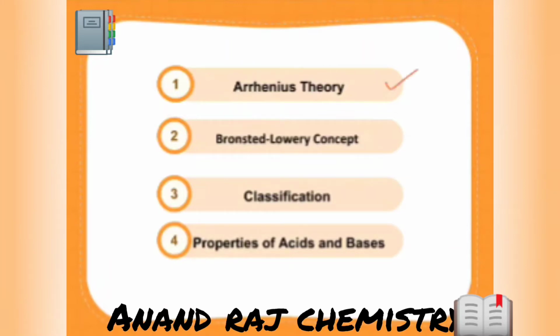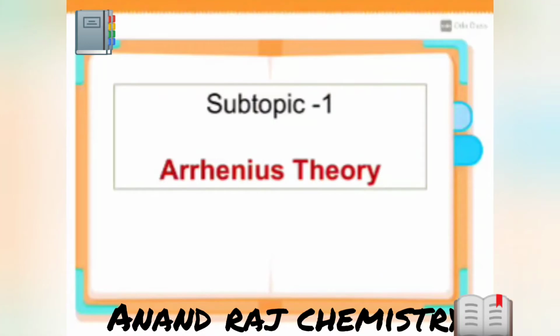Need to know the general definition of acid and base. So today we'll be discussing Arrhenius theory, and the Bronsted and Lowry concept. I don't think people have learned about this, but I'll be explaining this part also. Third, we'll be discussing classification, how acids and bases are classified based on different categories. Next, we'll be discussing properties of acid and base. So let's quickly start our class with the first topic, Arrhenius theory.